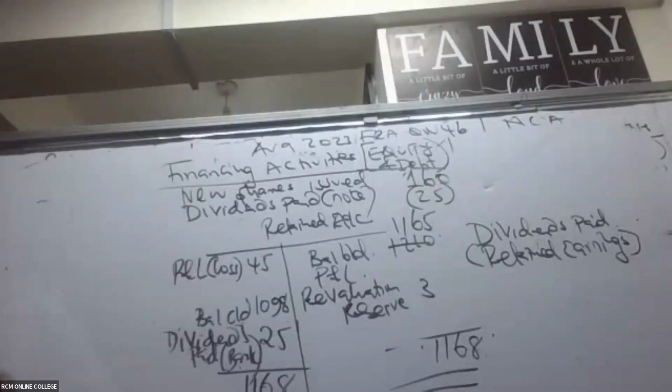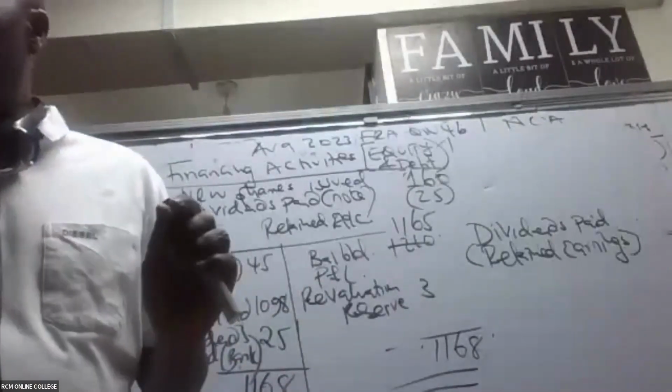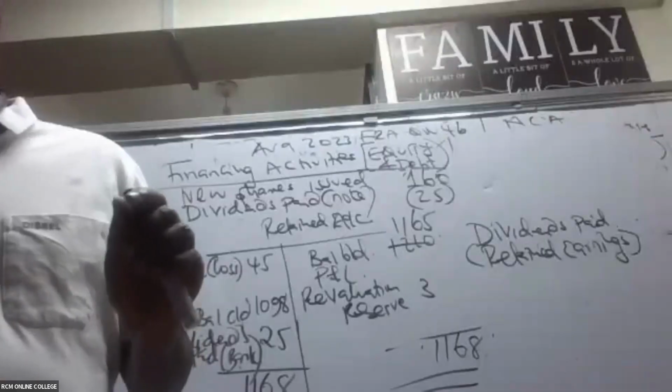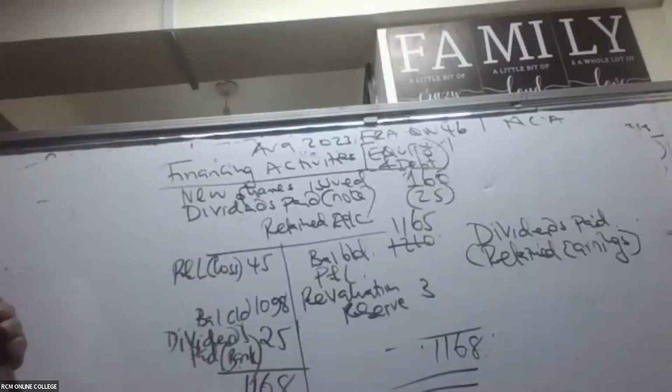So please allow me now to go straight to the debt instruments. Let's go to the debt instruments that we have, and that will be the end of the question. We have got two debt instruments: the 12% loan note and the 8% variable notes.